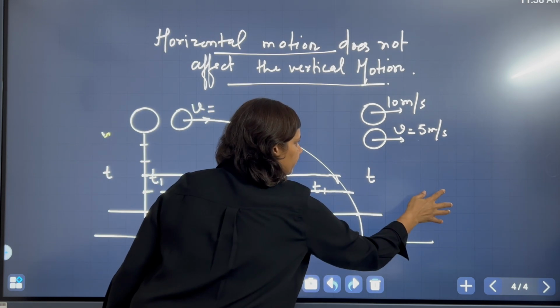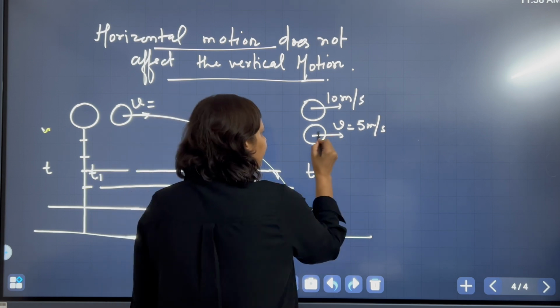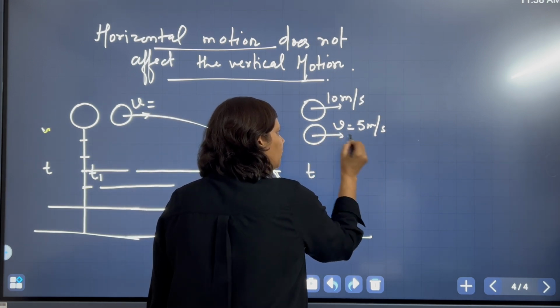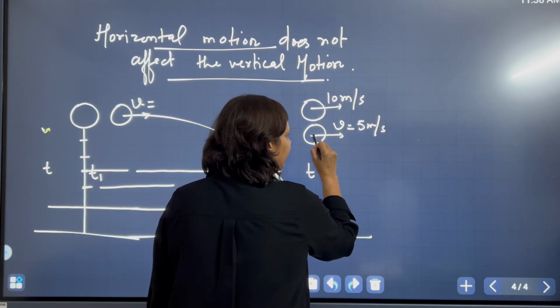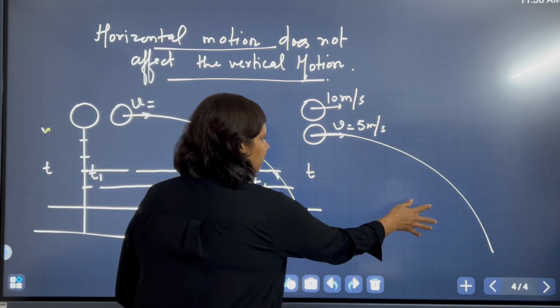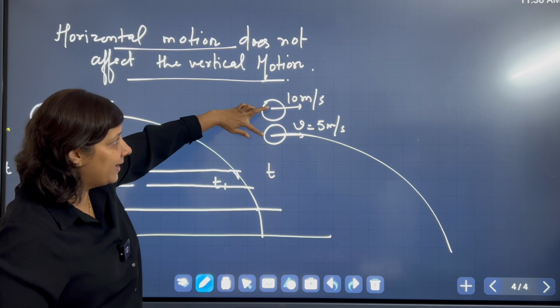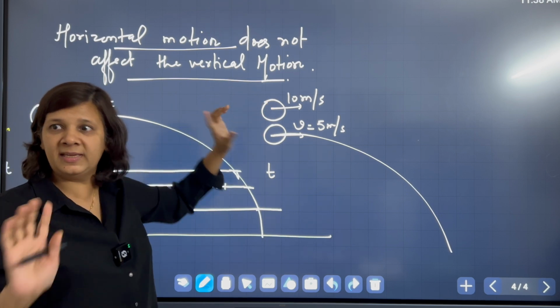Okay, then what we will observe? The ball which we threw with 5 meter per second will cover some distance. Okay, and also, I have drawn these balls like this, but both the balls are at the same height.